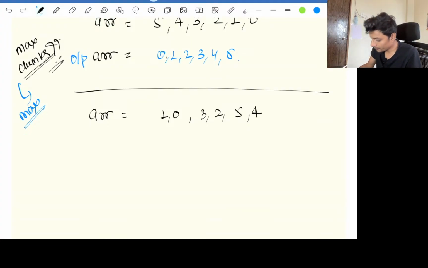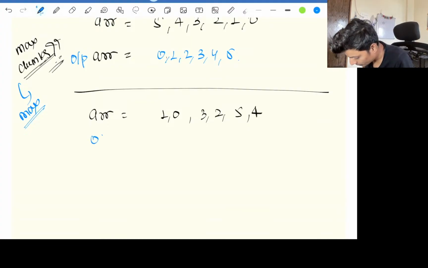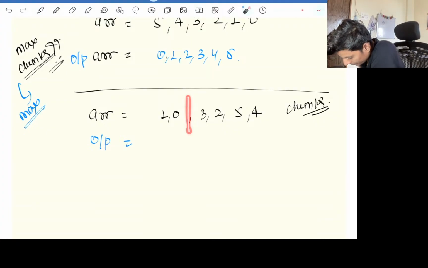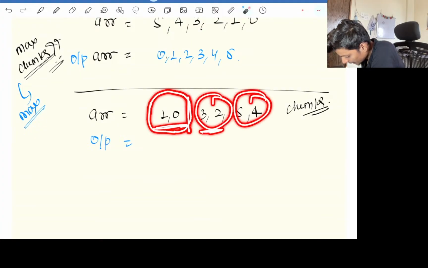Can you let me know what will be the output for this array? How many maximum chunks can we get? The maximum chunks over here might be: this 2 can be sorted at their place, this 2 can be sorted at this place, this 2 at this place.